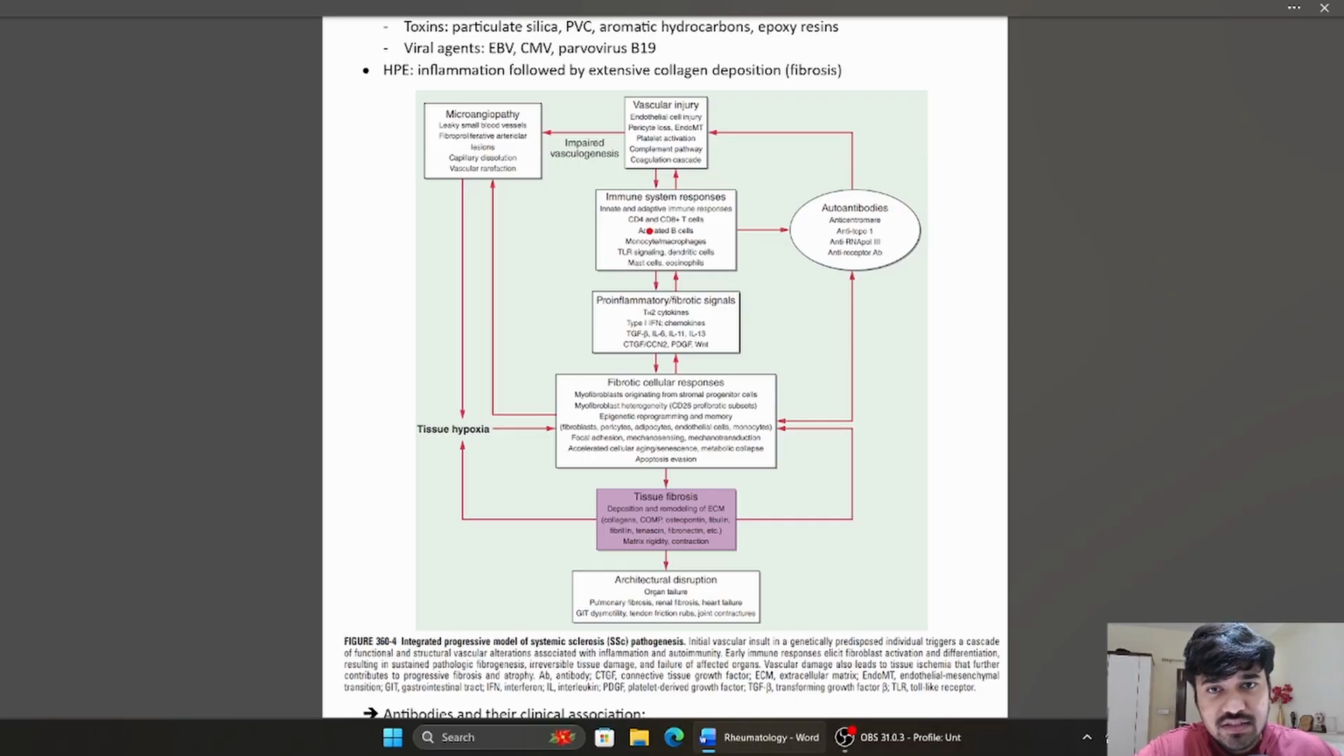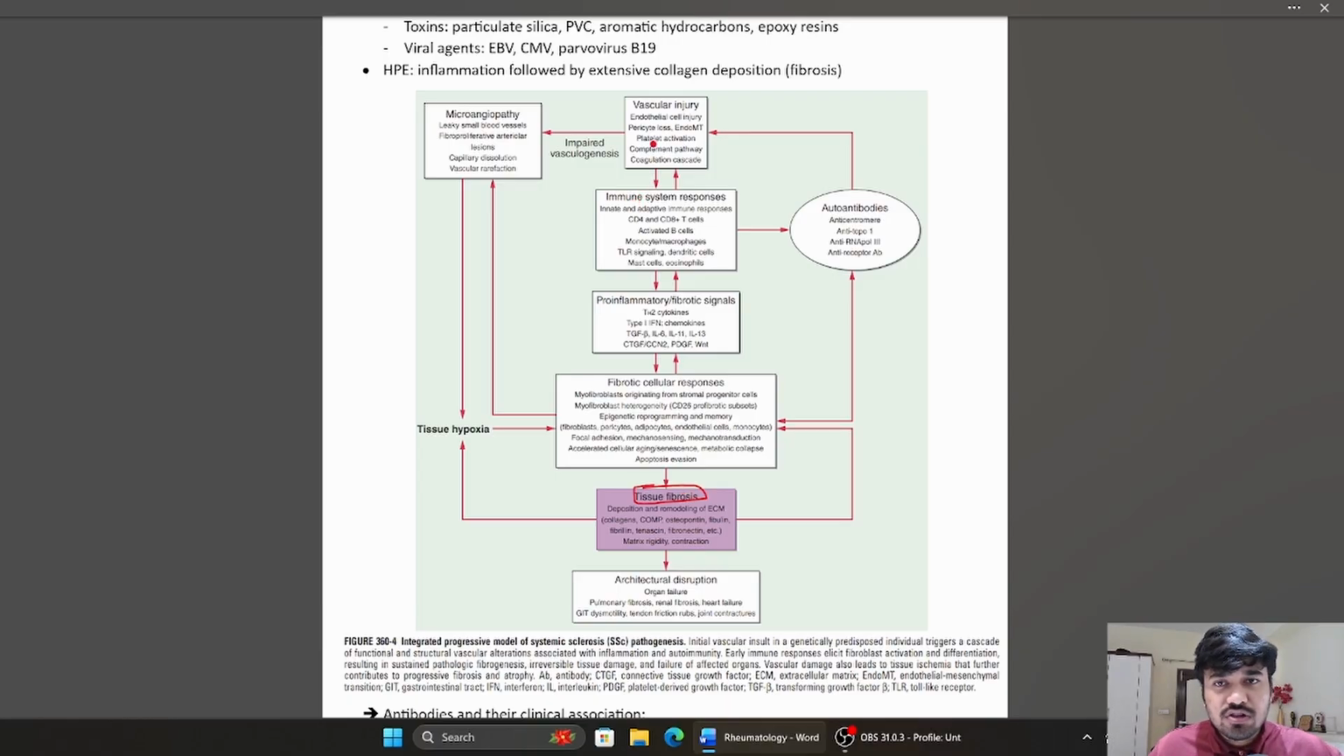The initial vascular injury is followed by an immune system response which normally clears the cellular debris and leads to healing of the lesion, and that's it. But what happens in systemic sclerosis is this immune response is quite extensive and leads to extensive inflammation and release of fibrotic signals, leading to tissue fibrosis. So, tissue fibrosis is the end result, which ultimately leads to architectural disruption, which can manifest as pulmonary fibrosis, renal fibrosis, heart failure, GIT dysmotility, tendon friction rub, joint contracture, etc., depending on the organ where the initial vascular insult was seen.